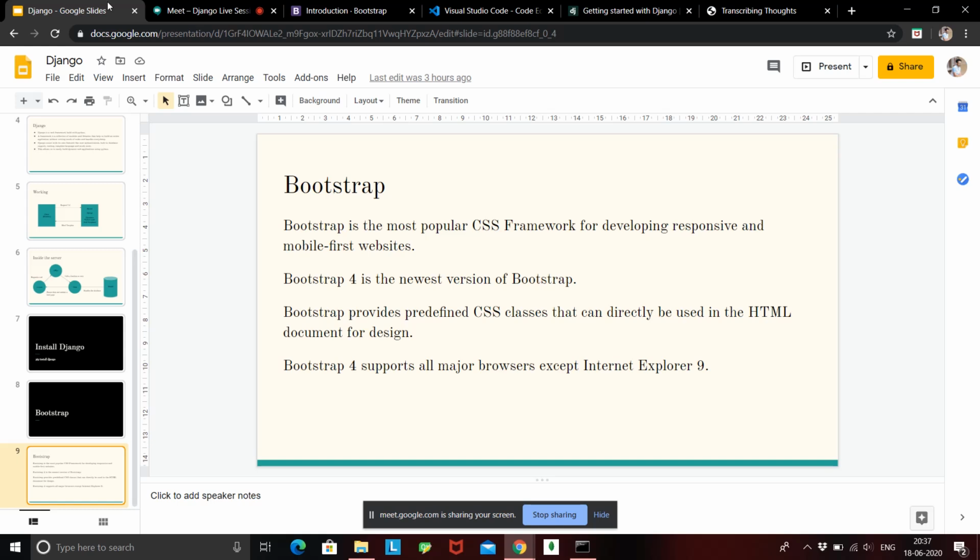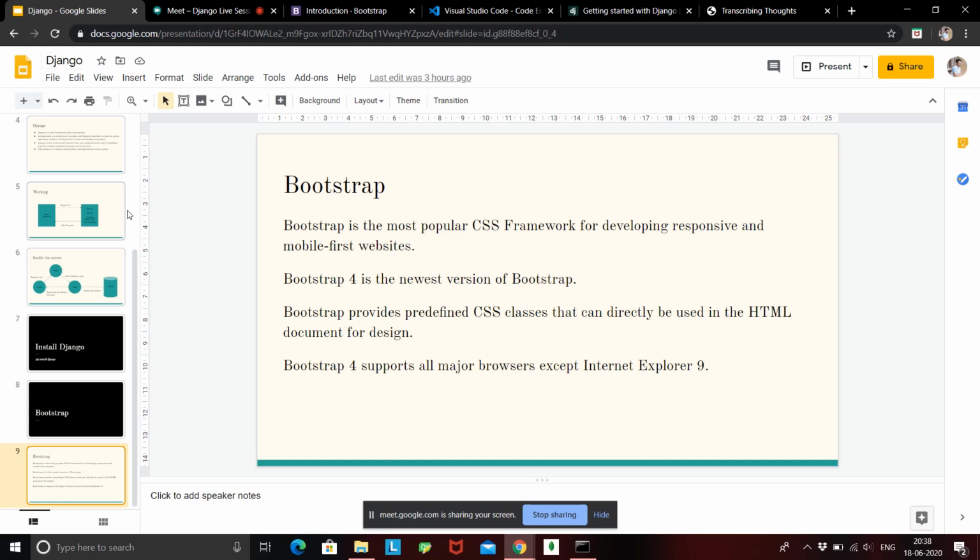Fine. Bootstrap 4 is the newest version of Bootstrap that we'll be using in this course also. Bootstrap provides predefined classes that we can directly use in HTML documents for design. As I said, you don't have to write a single line of CSS when you're using Bootstrap. All the CSS is automatically included into your HTML once you include Bootstrap. And that CSS is predefined. Someone has already written it into the Bootstrap library, and you just have to import it and use it as per your need. We'll be seeing how we can use Bootstrap CSS classes, but that's what you need to know, that they are just predefined classes.